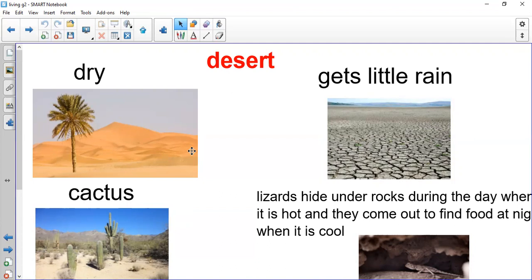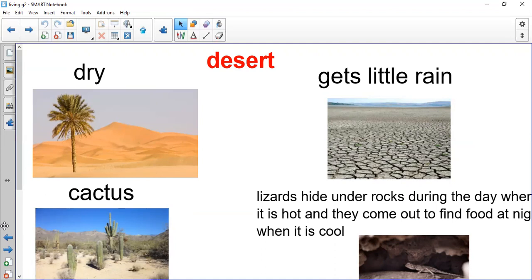I know that some of you know what the desert is. As you can see, this is a desert, a big area full of sand, and it's very hot. Repeat after me: desert, desert. Here it tells you that the desert is dry, it's not wet, it's not raining there for a long time. That's why it's dry. The weather is very hot there in the desert.